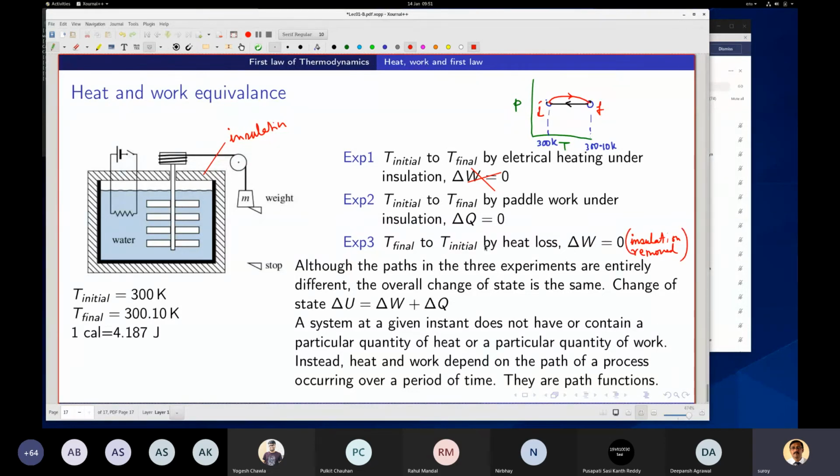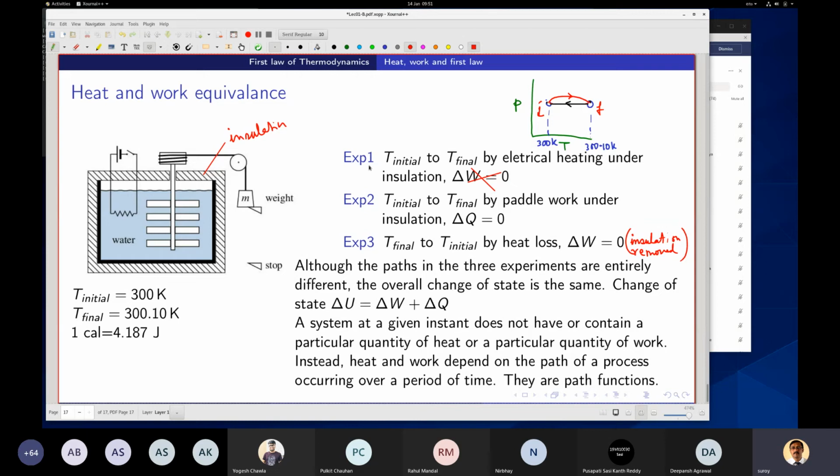So insulation removed, so naturally you will have heat loss. So here you have insulation. This way, there are two different ways in which I am going from I to F, right? One is through electrical heating or through paddle work. Two ways. And while coming back, I'm removing the insulation, and then I can come.